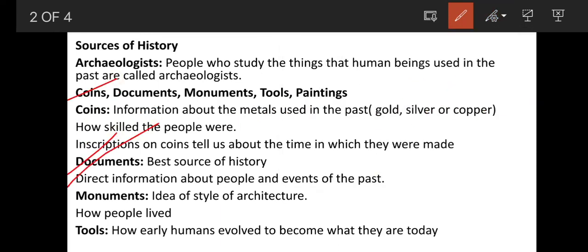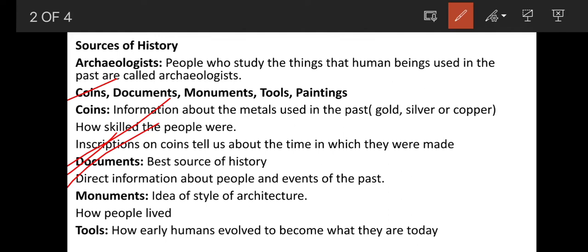Documents. Through documents we get information about history, and documents are actually the best source of history. Why? Because through documents we get direct information about people and events of the past. Why do we get direct information? Because in documents everything is written and kept.